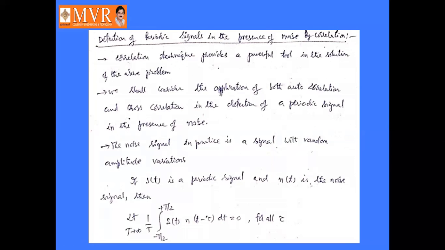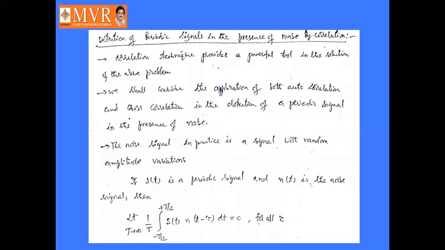So we should consider the application of both autocorrelation and cross correlation in the detection of a periodic signal in the presence of noise. In the presence of noise only we can detect the periodic signal by using either autocorrelation function or cross correlation function. The noise signal is a signal with random amplitude variation. It does not have a fixed amplitude or a fixed time period, but has random amplitude as well as time period variations.